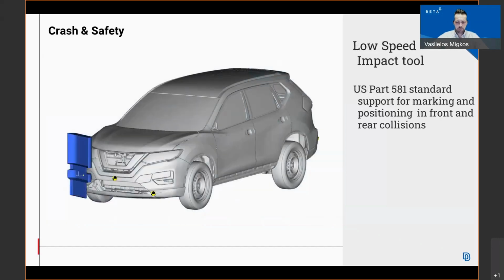Regarding the low-speed impactor tool, we now support a new protocol, which is the US Part 581 for marking and positioning from the front and the rear crash.